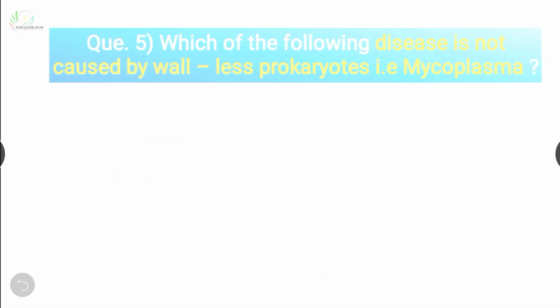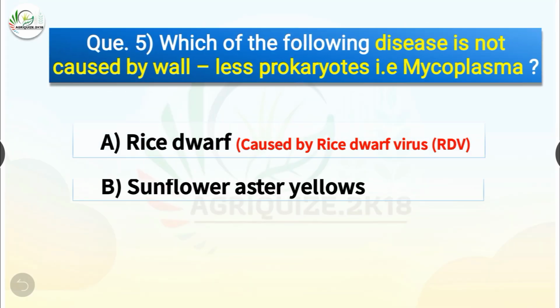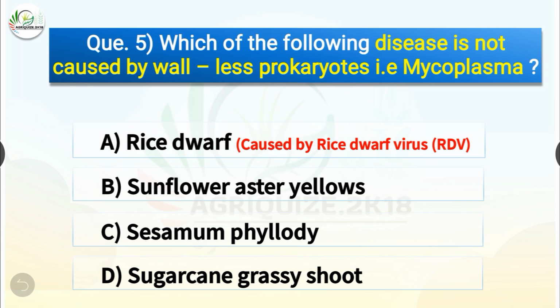Question number 5. Which of the following disease is not caused by wall-less prokaryotes, that is mycoplasma? The options are rice dwarf, sunflower aster yellows, sesamum phyllody or sugarcane grassy shoot. The correct answer is option A, rice dwarf. So rice dwarf is the disease which is not caused by wall-less prokaryotes, that is mycoplasma. It is caused by rice dwarf virus, whereas others are caused by mycoplasma.